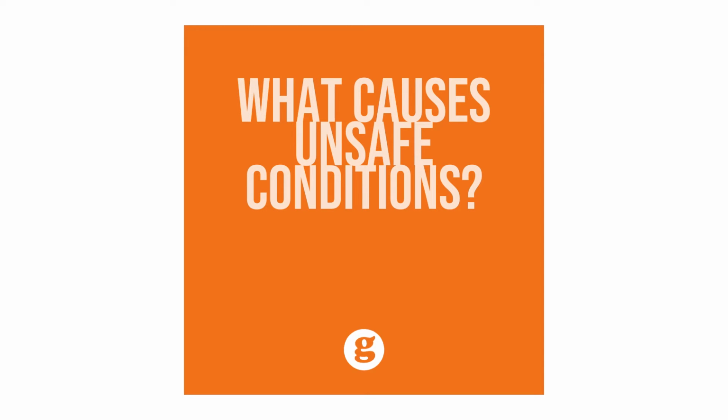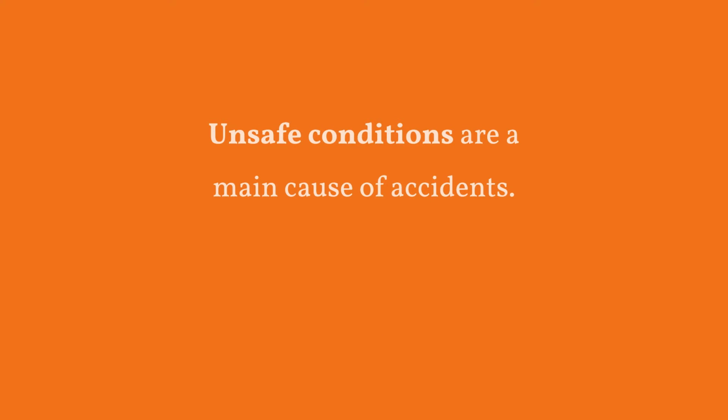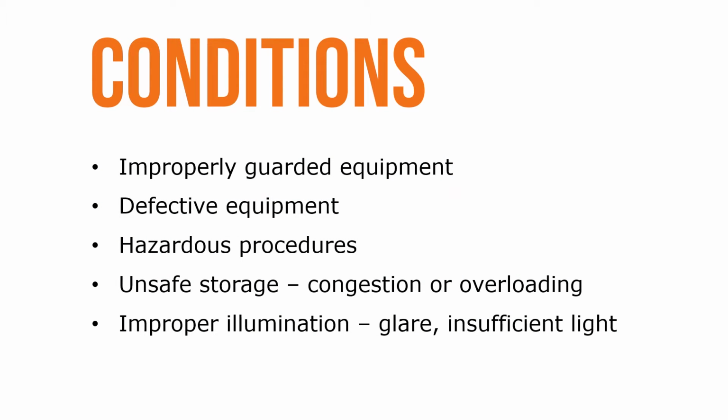Let's take a look at what causes unsafe working conditions. Unsafe conditions are the main cause of accidents in the workplace. Conditions might include improperly guarded equipment, defective equipment, hazardous procedures, unsafe storage like congestion or overloading, or improper illumination that might include glare or insufficient light.